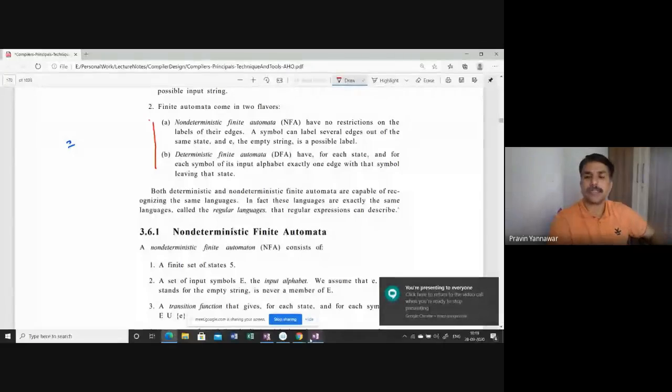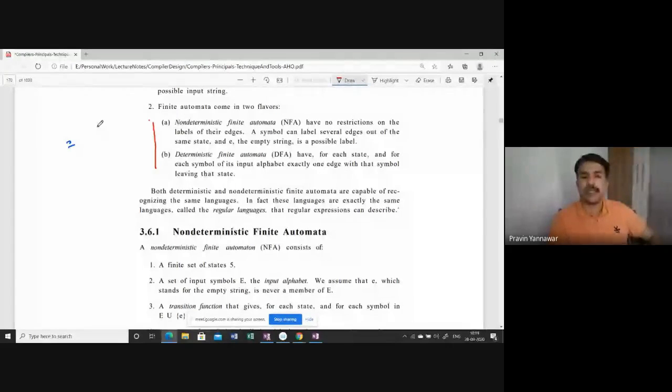So students, let us try to understand these terms. Since we are using non-deterministic finite automata here, let us start with some examples. We'll consider one example of a non-deterministic finite automata, and we'll try to convert it into a deterministic finite automata. The very important points which you need to understand here